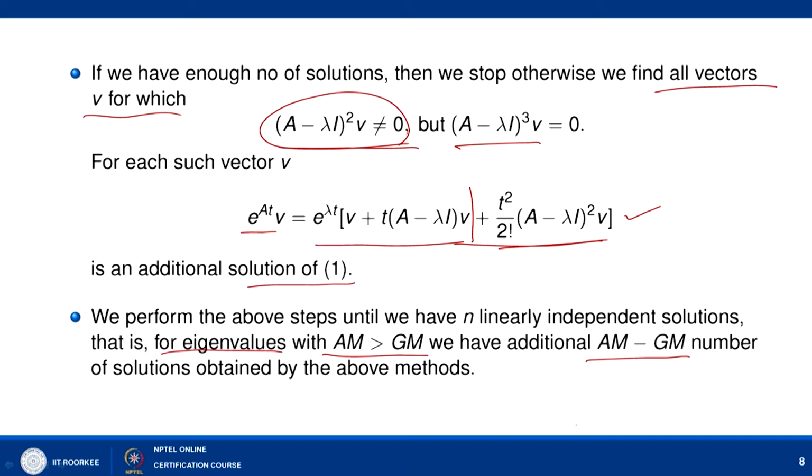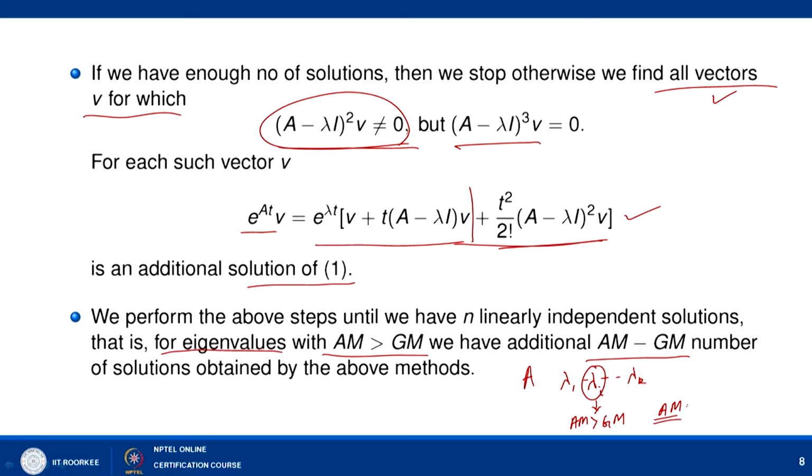So, this is the criteria. Let me summarize this. You have a matrix A with eigenvalues, say lambda 1 to lambda k, and suppose there exists some lambda i for which the AM is greater than the GM. Then for this lambda i you perform the given step and find the generalized eigenvectors, and you continue until you have the AM number of solutions available.